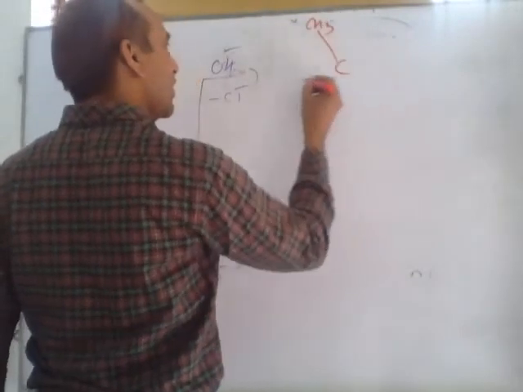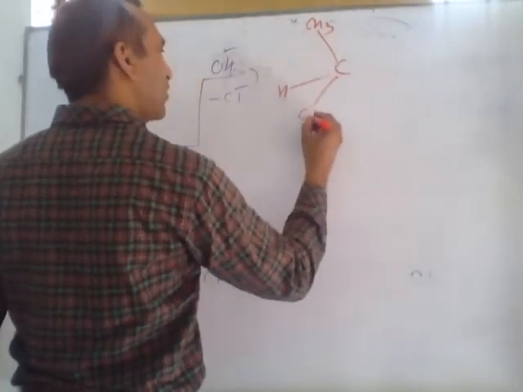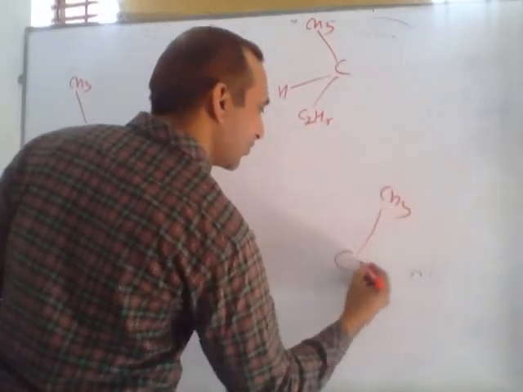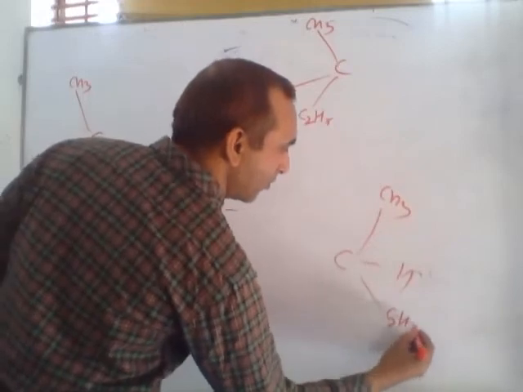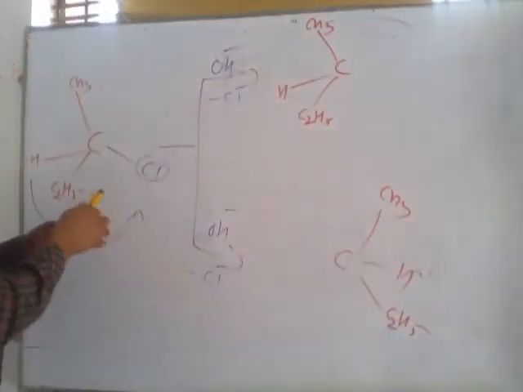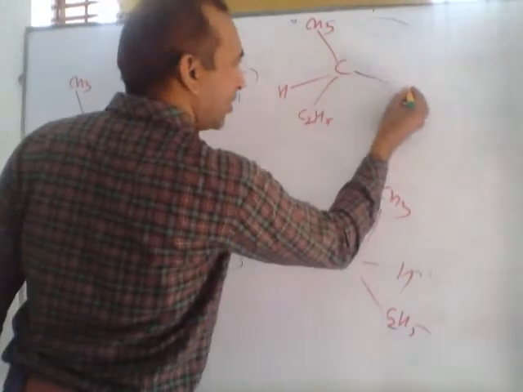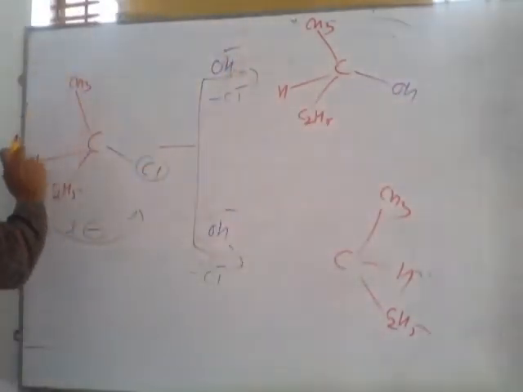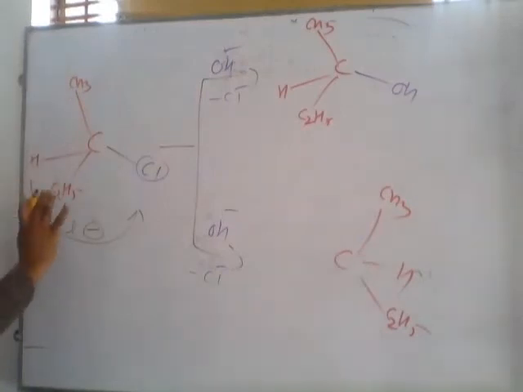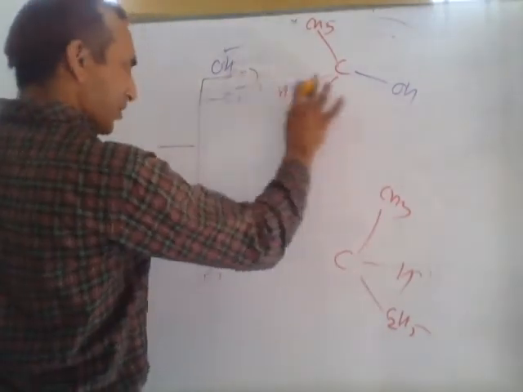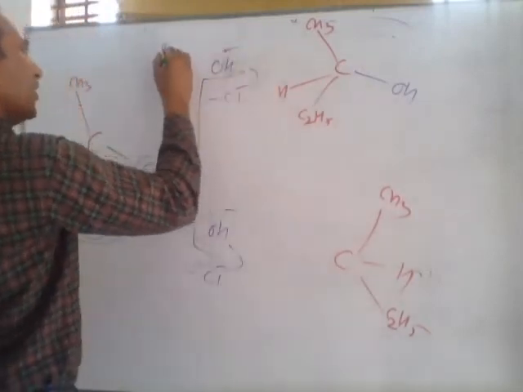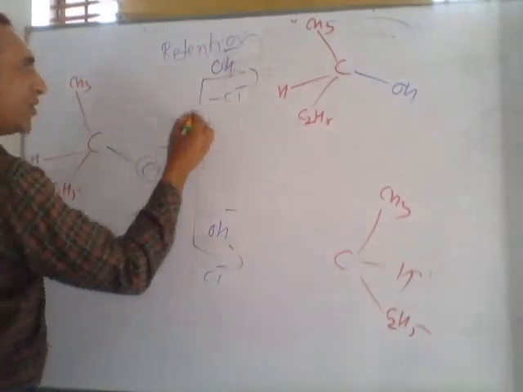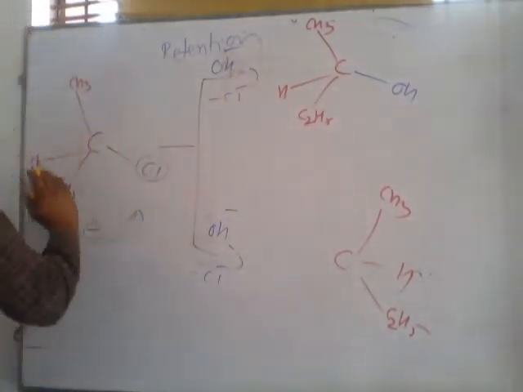One has CH3, hydrogen, C2H5 here, and this OH group replaces chlorine without changing the orientation of these three groups. This reaction is called retention. Retention means substitution takes place, but the configuration remains the same.